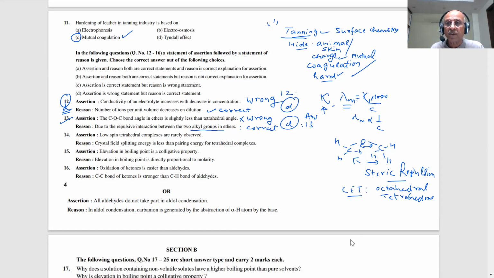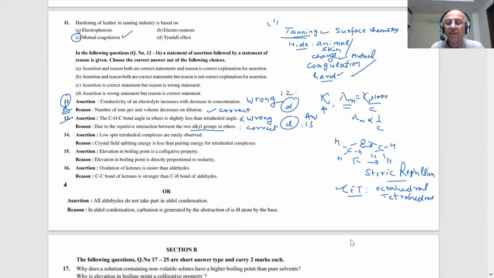Crystal field theory, students, very important. Questions are going to be there. It's a good revision for us. When we talked of coordination compounds, it is a very important question, students. It is a purely ionic model, electrostatic model, students. What happens in the octahedral? The splitting takes place for the d orbitals and you get T2g, Eg. What happens in tetrahedral, students? The splitting is not of the same order as we see in octahedral.